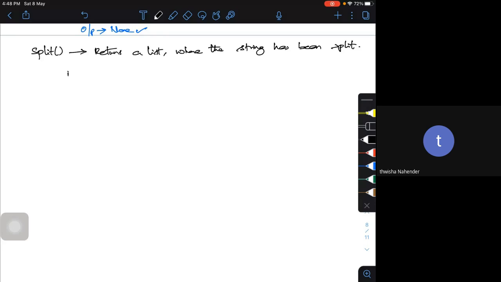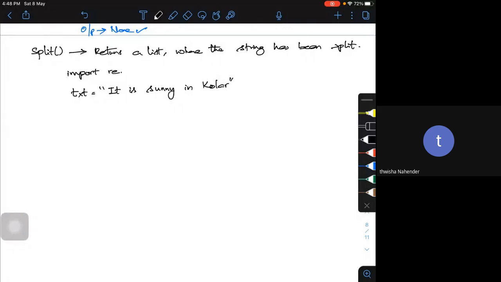Let me define the text: it is sunny in, and instead of Bangalore, let's go to a nearby place, let me call it Kolar. It is sunny in Kolar, or raining in Kolar, whatever it may be. Now let's try to split it.